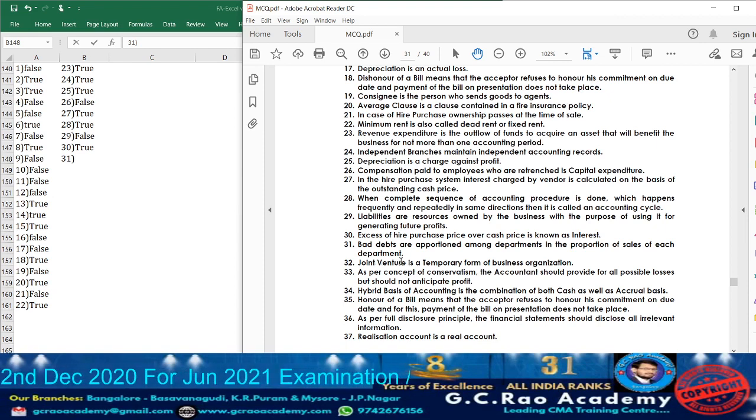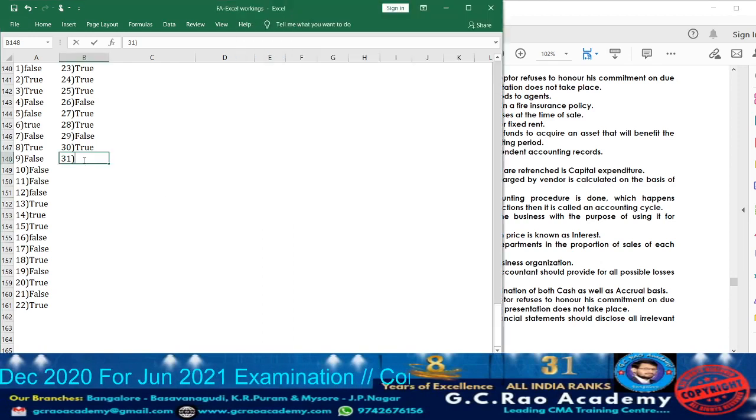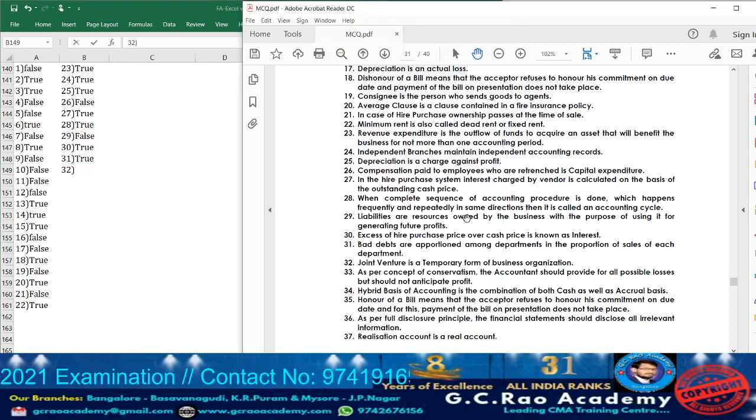So according to statement 31, whatever is given, it is true. Next, take down 32. What are they telling? Joint venture is a temporary form of business organization.